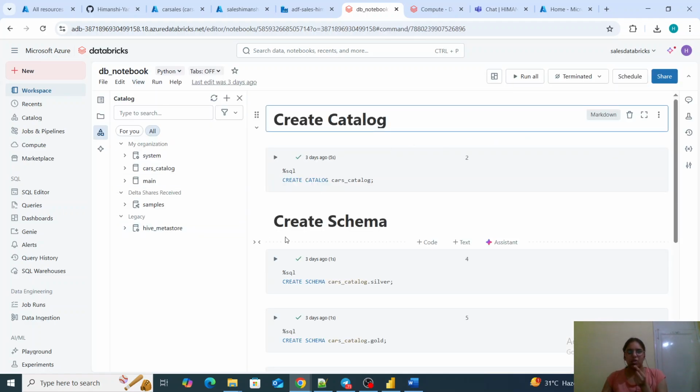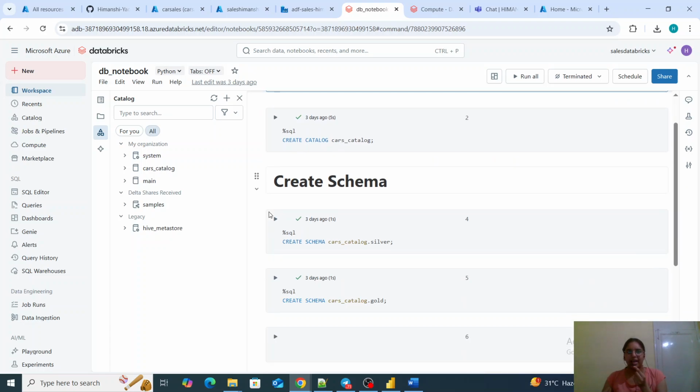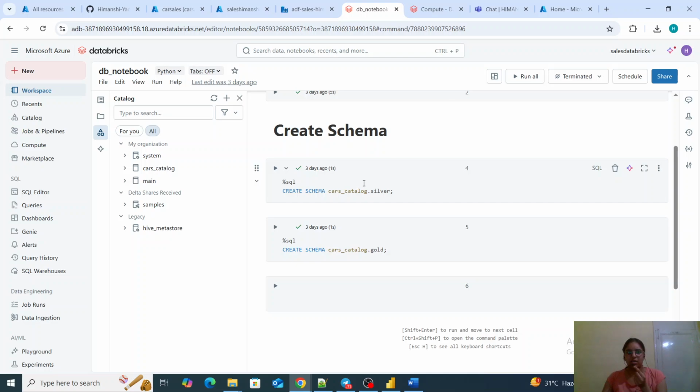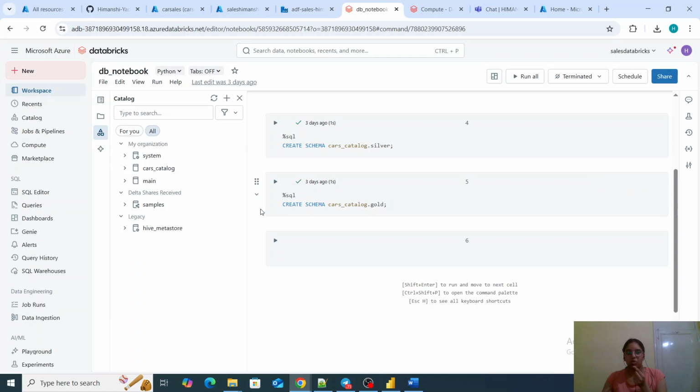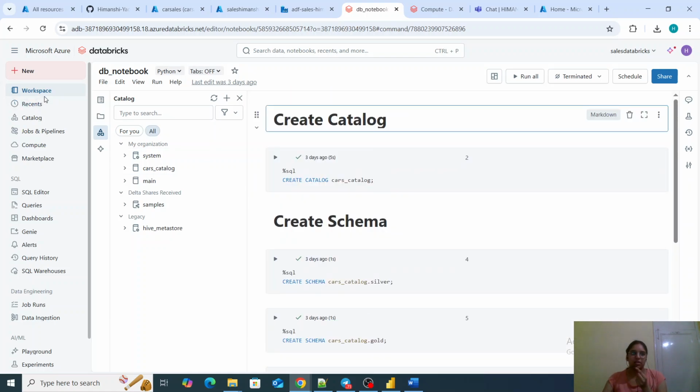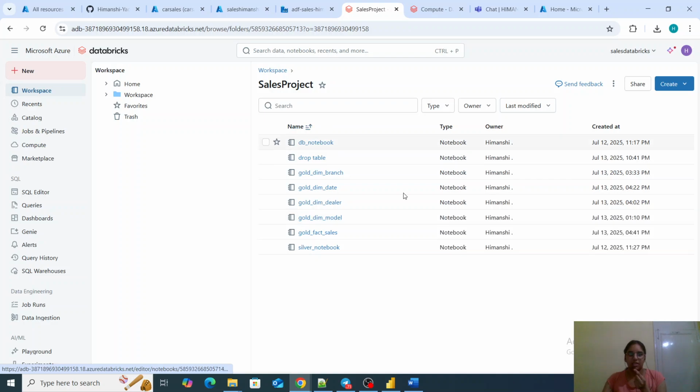This is the DB notebook where I have created all the catalogs. I have created the cars catalog, and I have created the schemas: bronze, silver, and gold. All these schemas are created over here. This is all about my Databricks notebook.